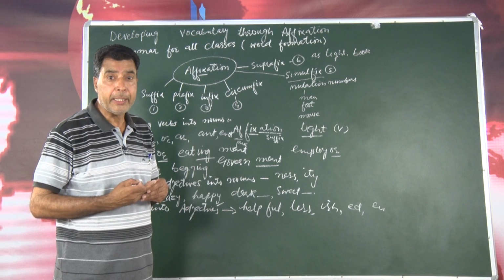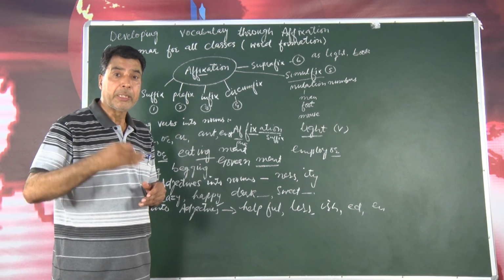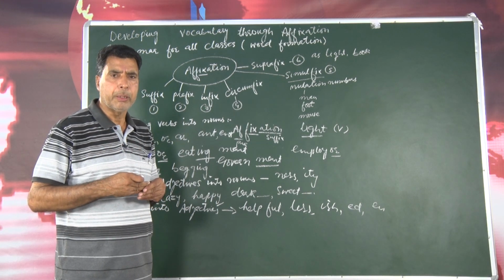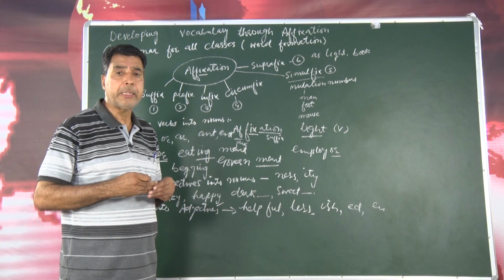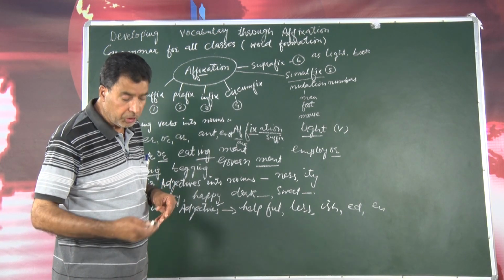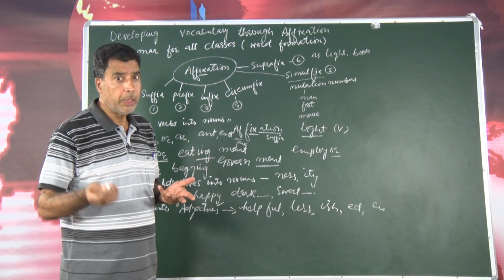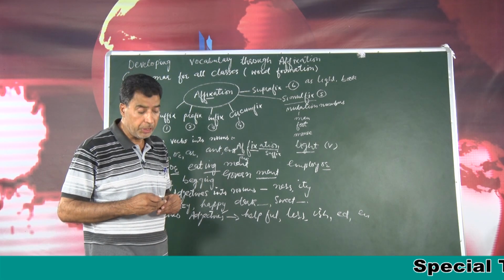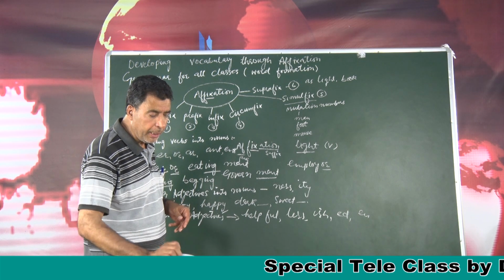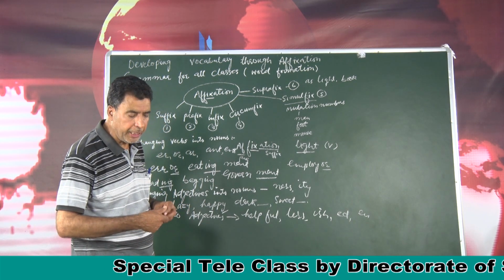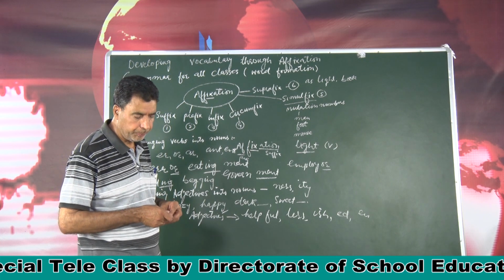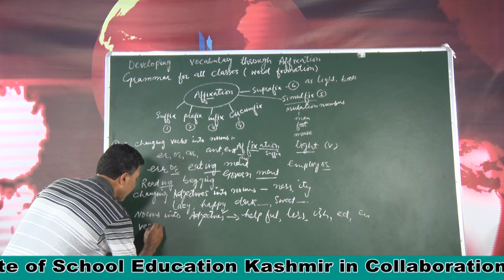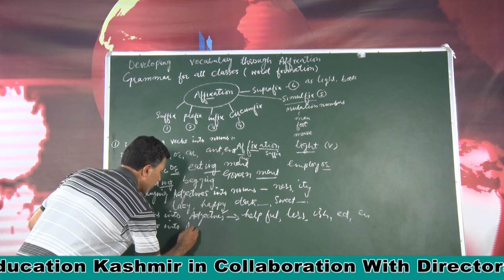Sometimes we add ed to a word and it becomes a verb also. For example, play, play is a noun, it is also a verb, but if we use played, this is a verb. Then child as a noun, if you use ish at its end as a suffix, it becomes an adjective, that is childish. Very good. So here are many rules. Some of the suffixes change verbs into adjectives, as now here nouns into adjectives. Now, one more, that is verbs into adjectives.